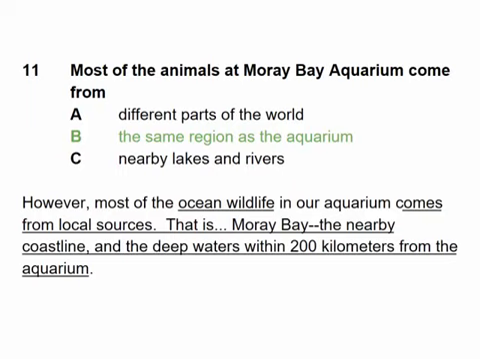A can also not be correct because even though earlier in the passage, the speaker said that they have some animals like sharks and other things that people like to come see, that suggests that maybe those kinds of ocean animals don't live near the aquarium. That's only a few of the options. She says then most of the wildlife comes from within 200 kilometers of the aquarium. Therefore, B is correct because that's the region around the aquarium.